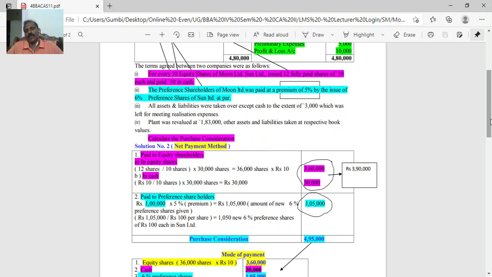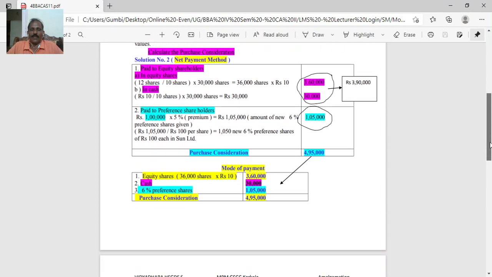So now, to the equity shareholders 3,90,000, to the preference shareholders 1,05,000, total 4,95,000 is the purchase consideration amount. And the discharge is given when the payment method is used. So in equity shares 3,60,000, in preference shares 1,05,000, in cash 30,000. This is all about this problem.